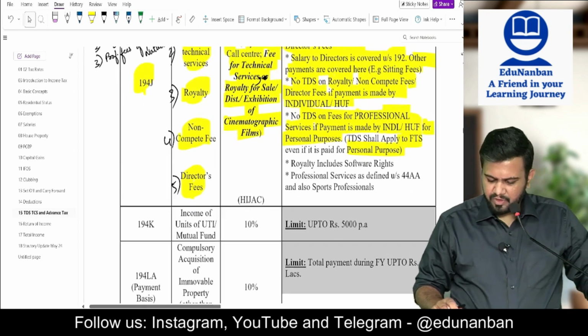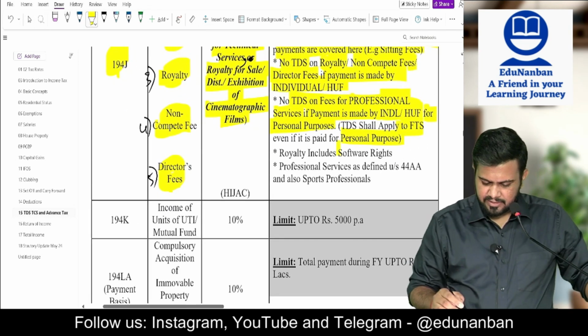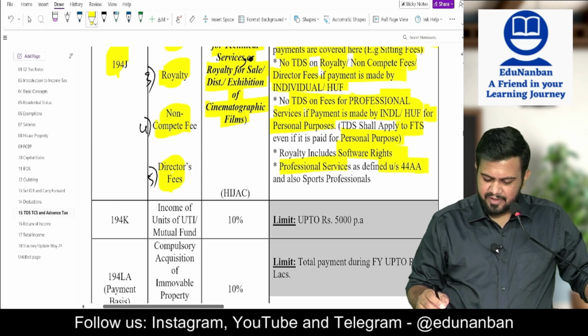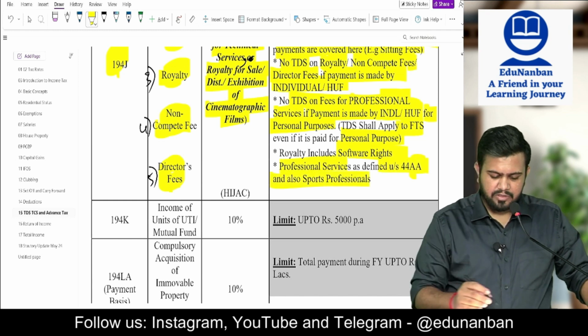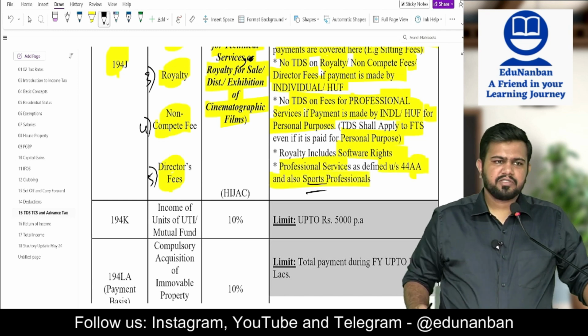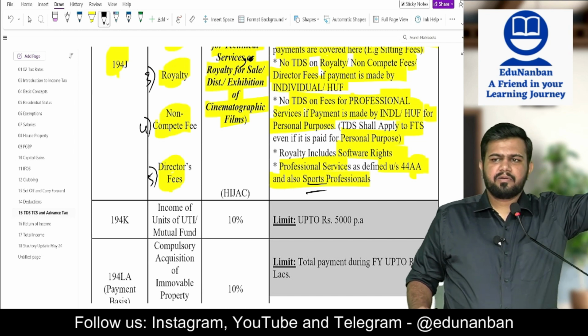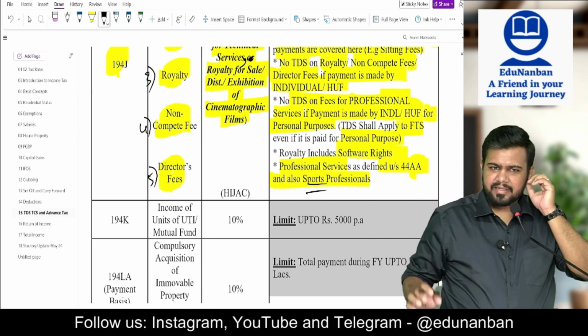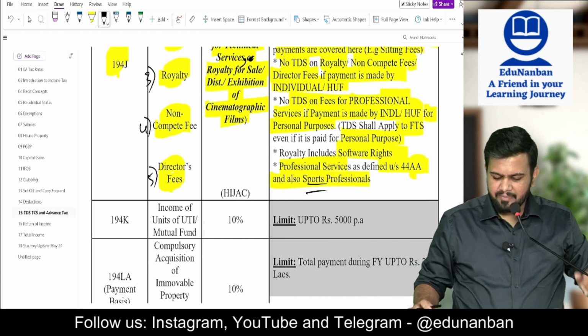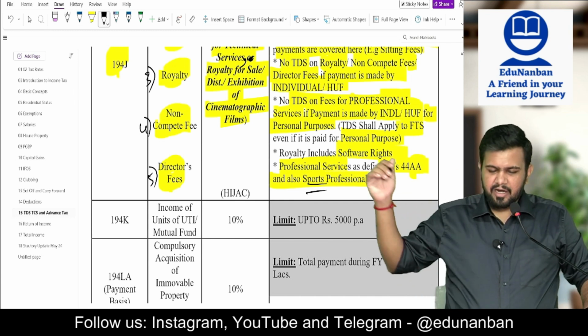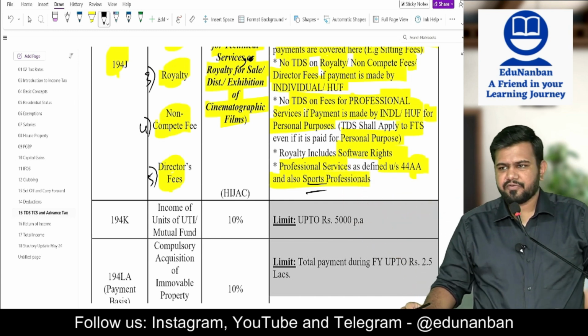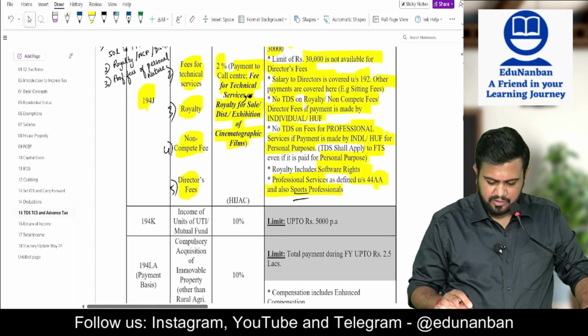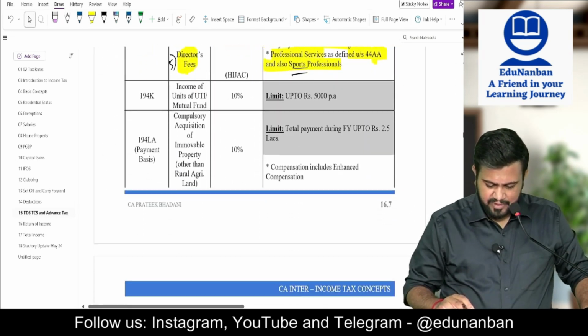Next. Royalty includes software rights. Professional service means defined under section 44AA and also includes sports professional. So 44AA la irukla all those professionals, medical, legal, architecture, accountancy, technical consultancy, film artist, all those professionals. Along with that, sports professional is also professional. So this is 194J.